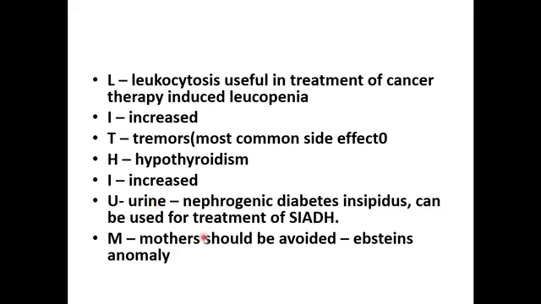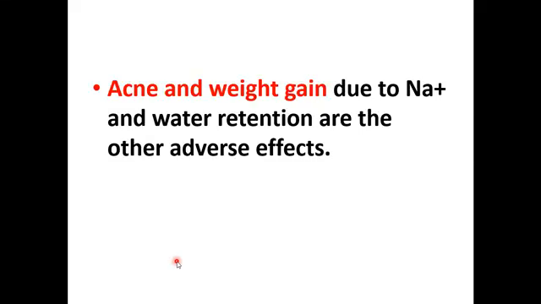And in mothers, it can cause Ebstein's anomaly. If given in pregnancy, the baby will have Ebstein's anomaly. Teratogenic complication is Ebstein's anomaly. So lithium, we have the side effect mnemonic LITHIUM. L for leukocytosis, so it is used in cancer-induced leukopenia. I for increased tremors. Tremors is the most common side effect. H for hypothyroidism. I for increased urine. It can precipitate nephrogenic diabetes insipidus. So it can be used in syndrome of inappropriate antidiuretic hormone secretion. In mothers, it should not be given in pregnancy because it can cause Ebstein's anomaly in babies.